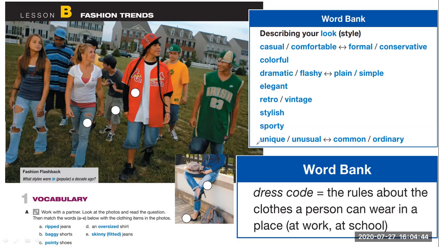Another one, unique or unusual. When you are unique, you have your own style. You don't copy the style of other people. So you have your unique style. Maybe you create your style, right? But when you say common and ordinary, it's because everybody wears the same.